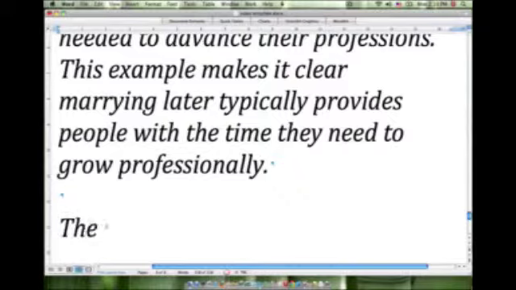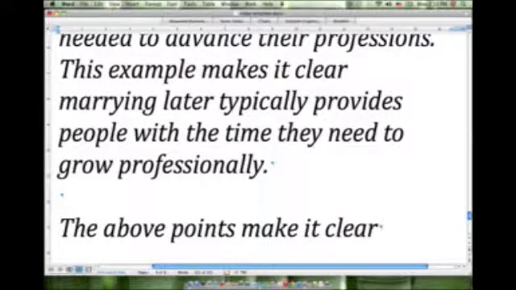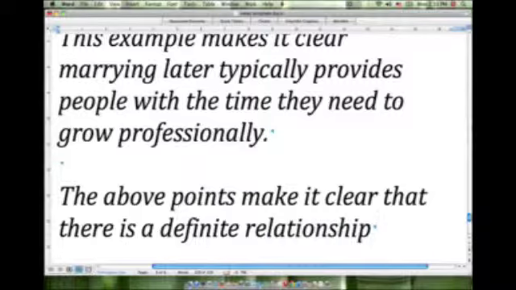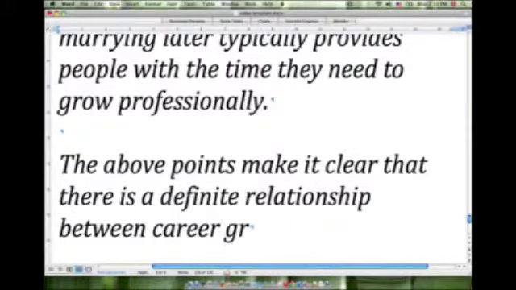So in summary, we might say something like: the above points make it clear that there is a definite relationship between career growth and, we'll say, family commitments.